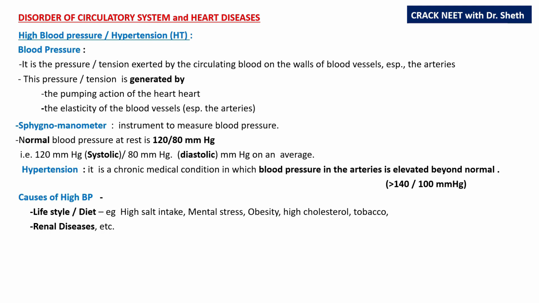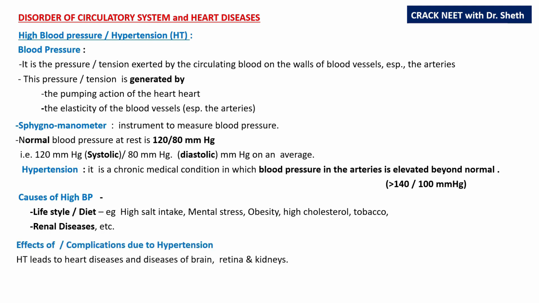Renal disorders, especially when there is decrease in glomerular function. There is decrease in urine output, so the blood volume will increase. When the blood volume increases, the pressure in the arteries will increase, causing high BP. So here there is retention of water causing high BP.